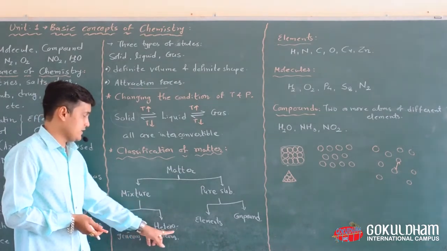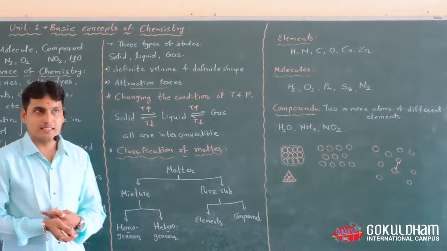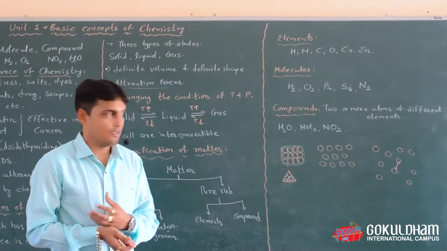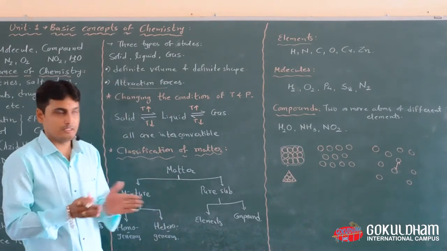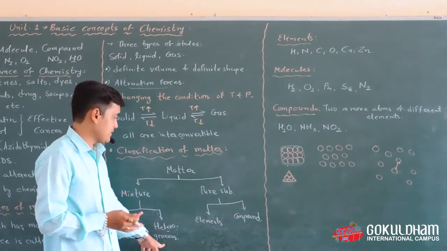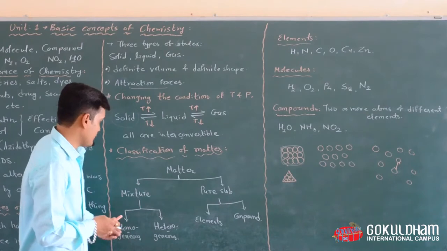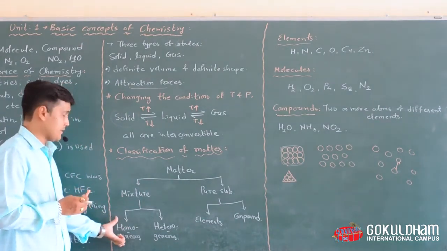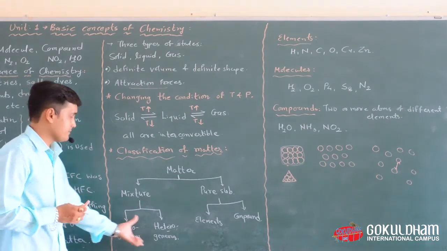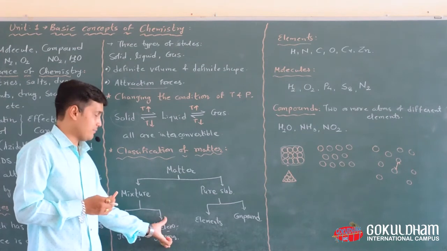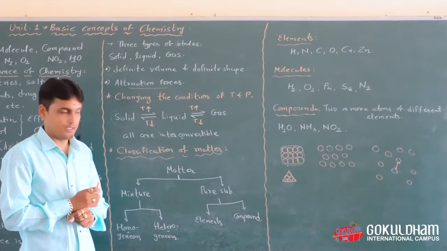In heterogeneous mixture, you can take the example of metal plus sugar particles. Means you can distinguish these two particles by a physically separated borderline. So in short, a homogeneous mixture cannot be separated by a physical method, and in a heterogeneous mixture both can be separated by a physical method. Okay.